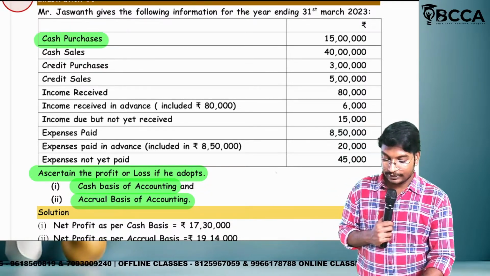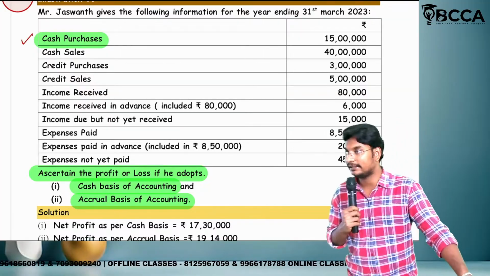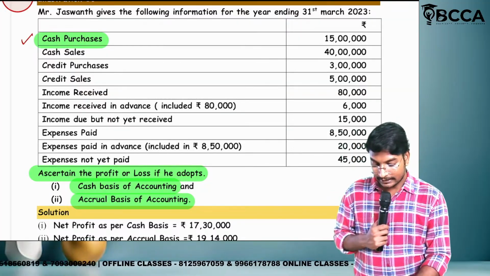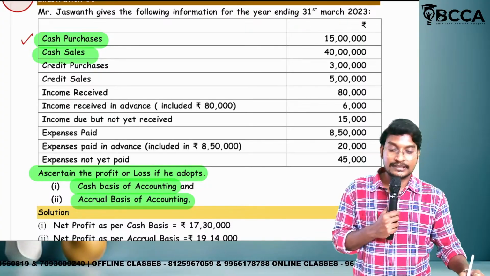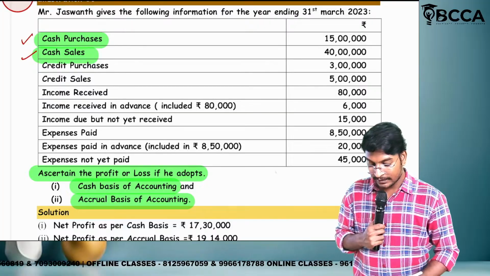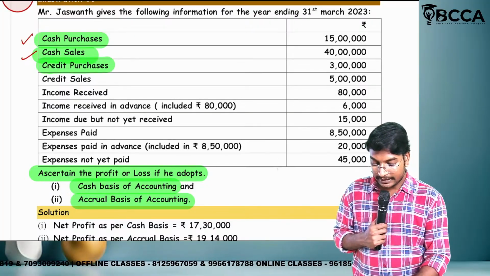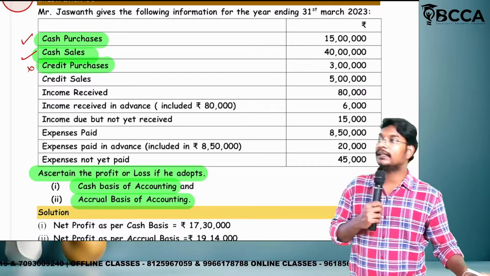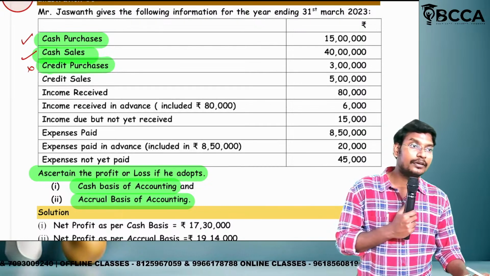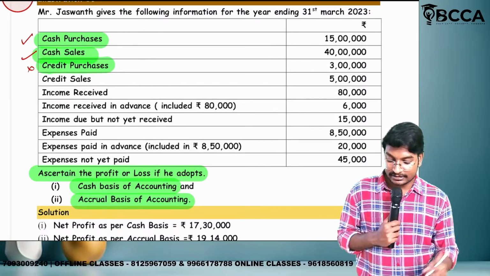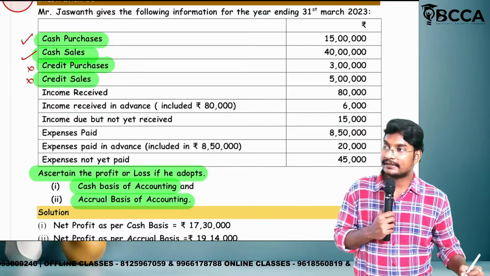Cash purchases will be considered, because it is a cash related transaction. Cash sales will be considered, because it is a cash related transaction. Credit purchases will not be considered, because it is a credit transaction. Only the cash transactions will be considered because we are thinking from the point of view of cash basis. Credit sales will not be considered because it is not a cash transaction.